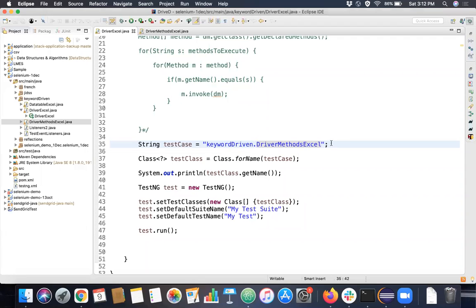As and when we are creating this framework, this is one of the ways. I'm not saying this is the only way to map a test case to TestNG. There can be many ways depending upon how you are going to design a framework, but this is one of the common ways that you can do.